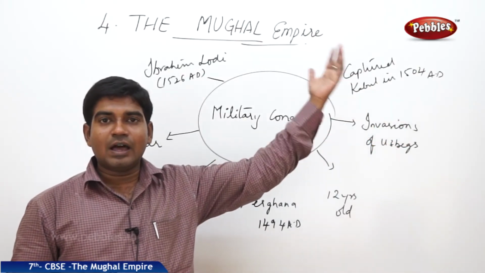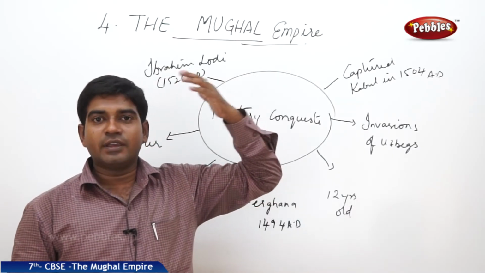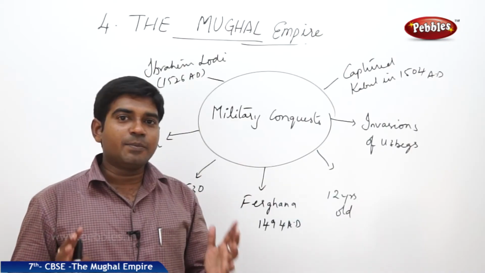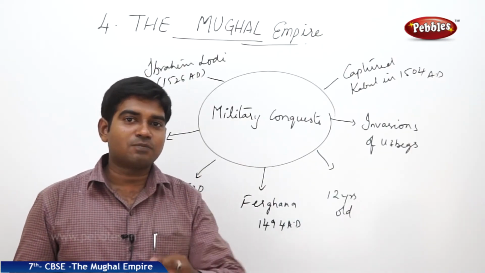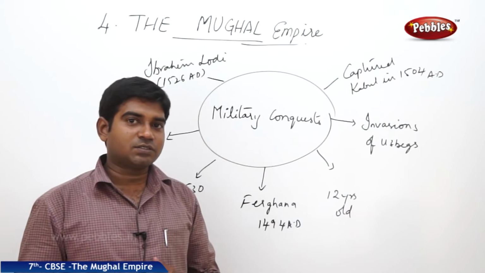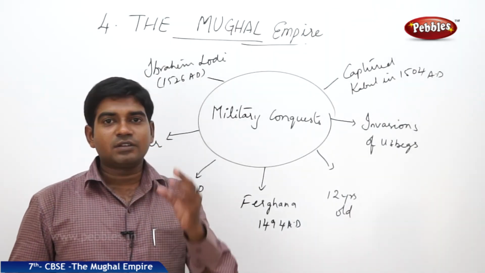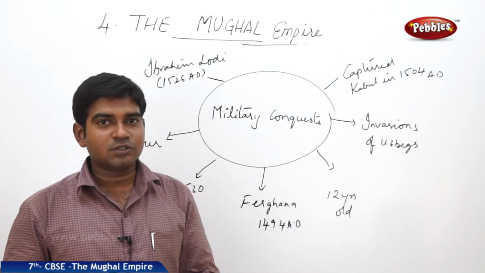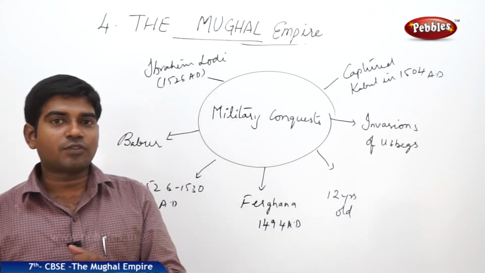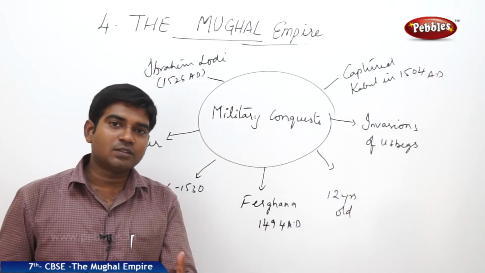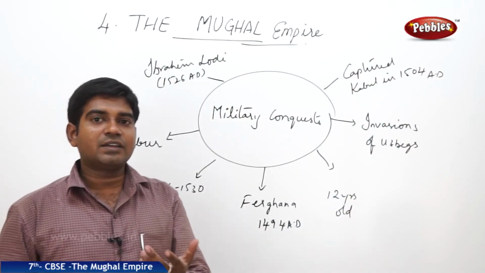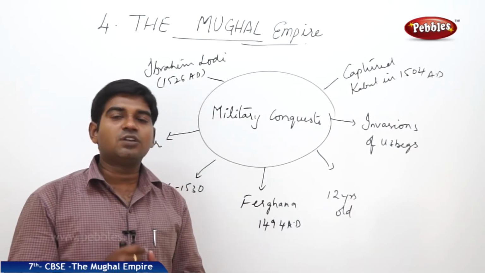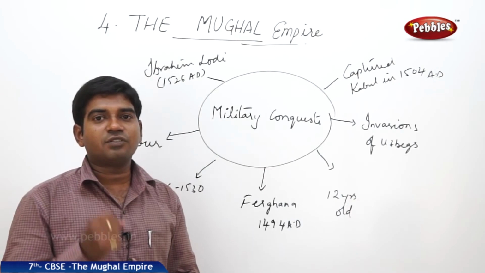And later, after 22 years, he reached Delhi and finally attacked the Sultan of Delhi, that is Ibrahim Lodi, in the first battle of Panipat in 1526. There he defeated Ibrahim Lodi and captured Delhi. The very next year, at the battle of Kanwa, he defeated the rulers, and the entire Delhi and Agra came into his control. Like this, Babur established his control over the region of Delhi.